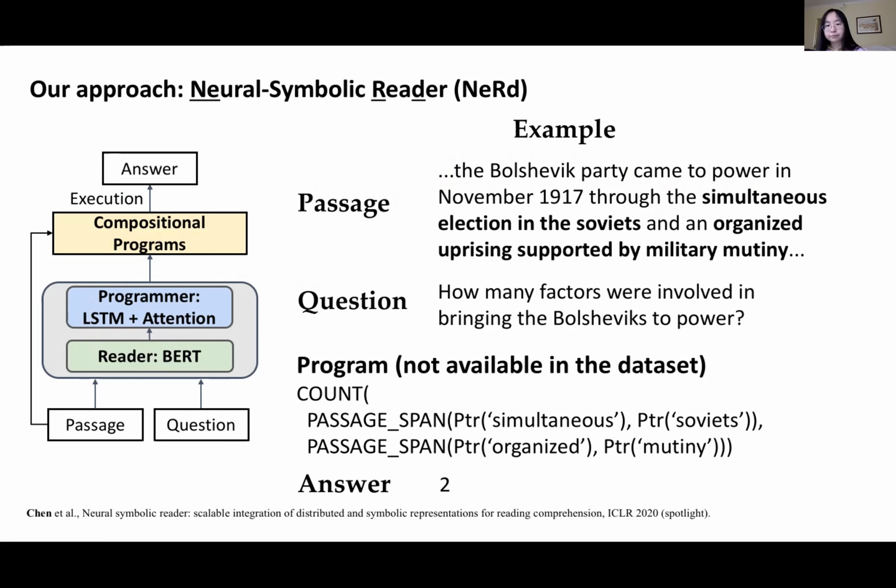So this programmer will synthesize the program as a token sequence, so that after we execute the program, it will output the answer. On the slides, I'm showing an example of the counting problems we discussed before. This time, to solve these counting problems, our model will first identify some related passage spans in the passage, according to the question. Then we apply a count operator on top of these passage spans to see how many spans are related to the question. In this way, for this problem, our model could output the answer 2 because it finds 2 related passage spans.